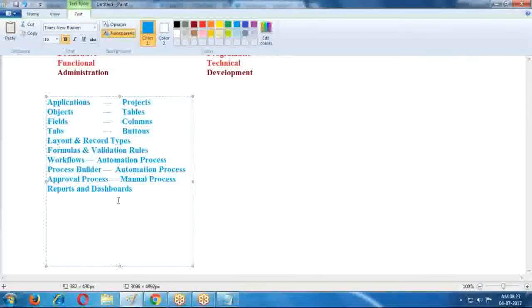We are creating reports and dashboards. For this, a minimum of 2 days of sessions is required. Just provide your email ID.